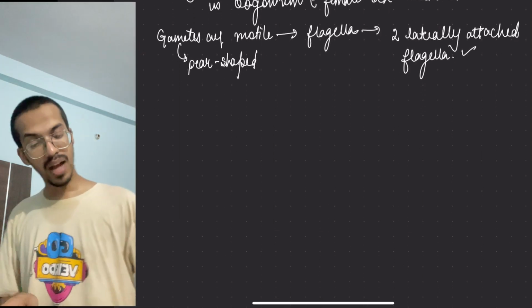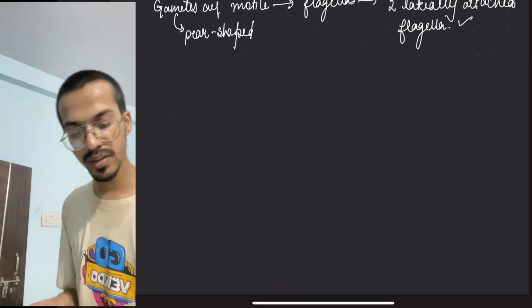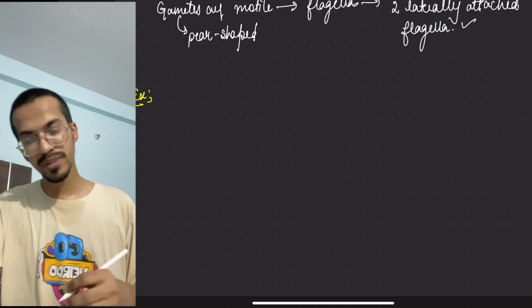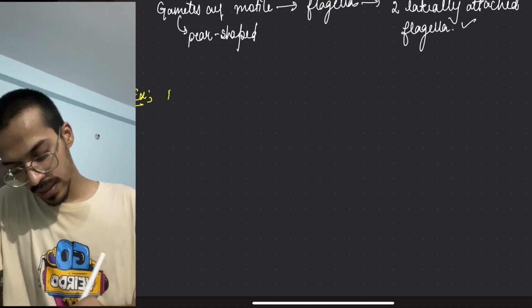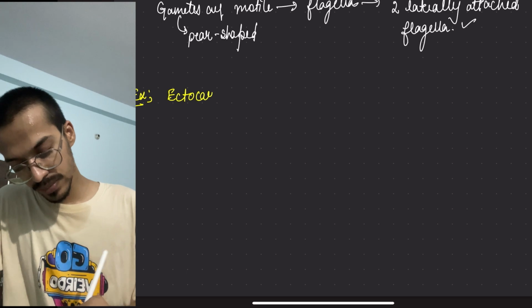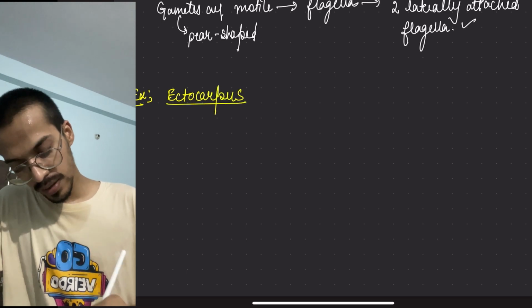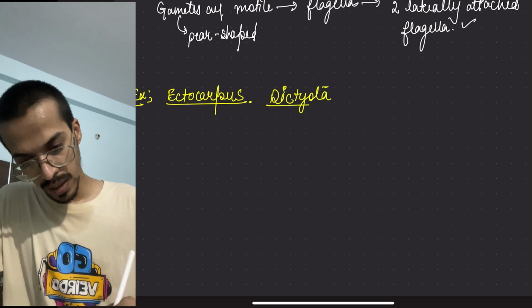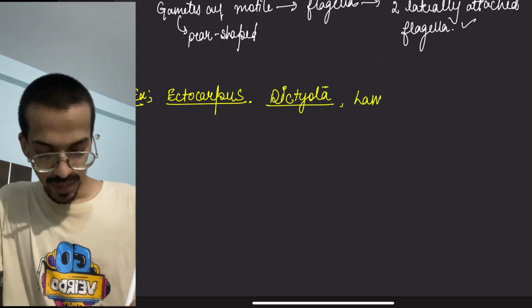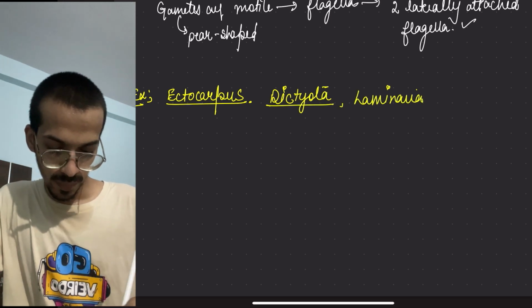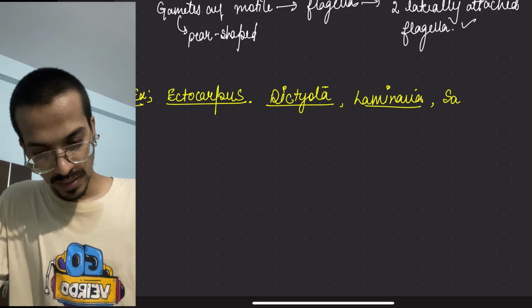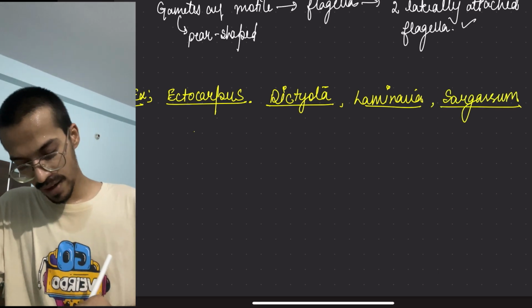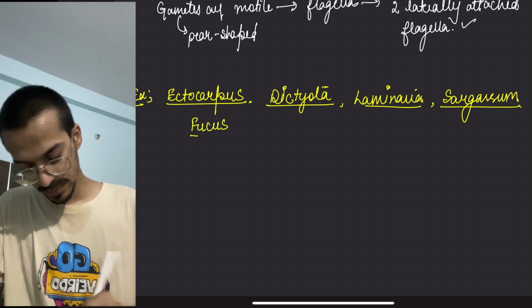The last thing about this is their examples. The first example is Ectocarpus, then Dictyota, then Laminaria, then Sargassum, and then Fucus.